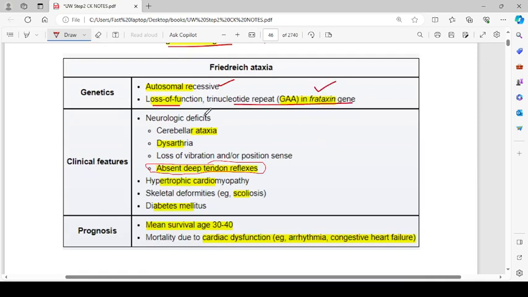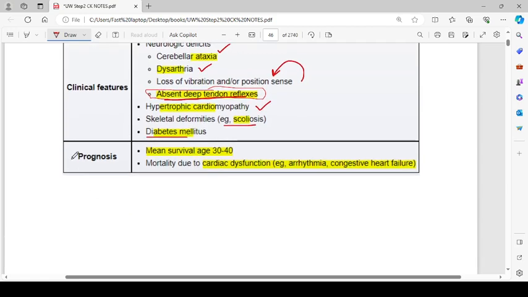The clinical features include neurological side effects: cerebellar ataxia, dysarthria, loss of vibration and position sense, absent deep tendon reflexes, hypertrophic cardiomyopathy, skeletal deformities like scoliosis, and diabetes mellitus. Prognosis: the mean survival age is 30 to 40 years. Mortality is due to cardiac dysfunction like arrhythmias and congestive heart failure.